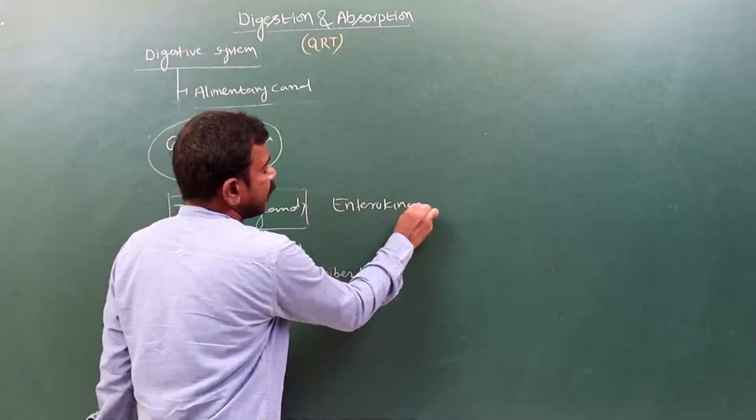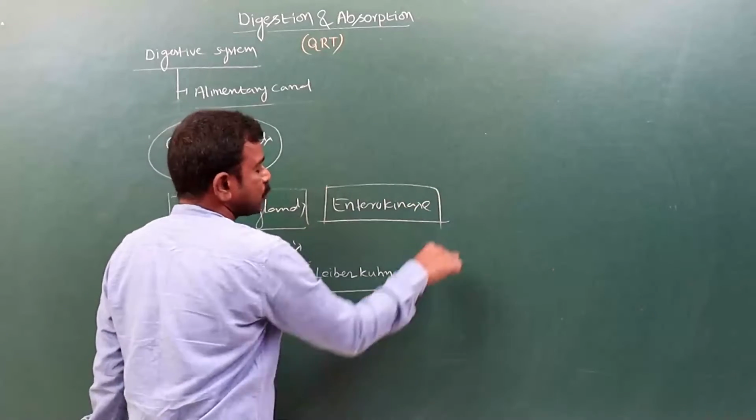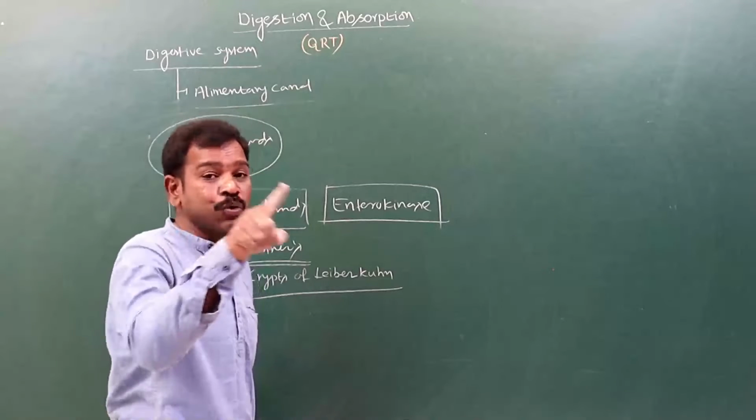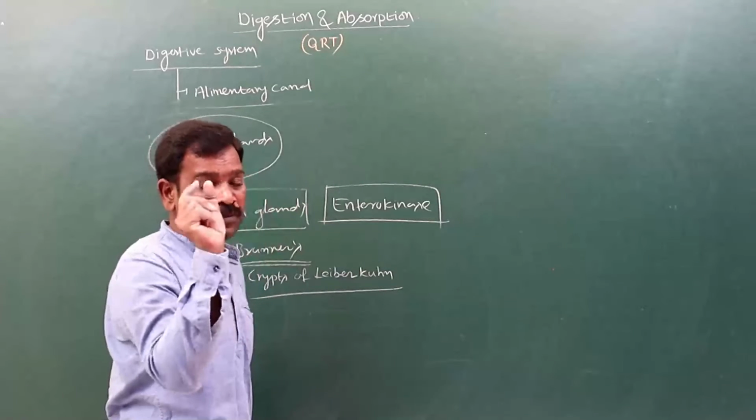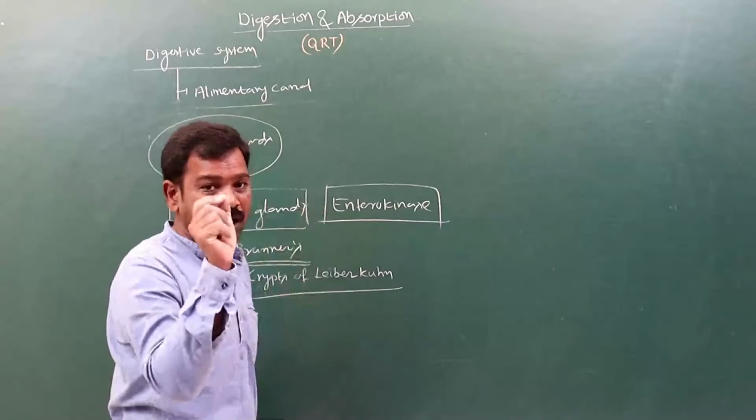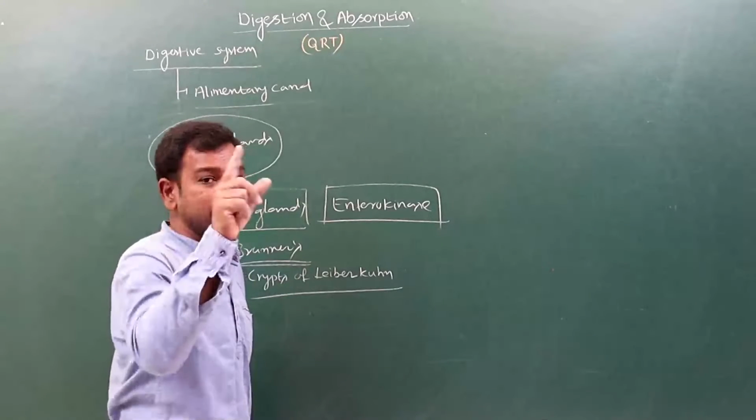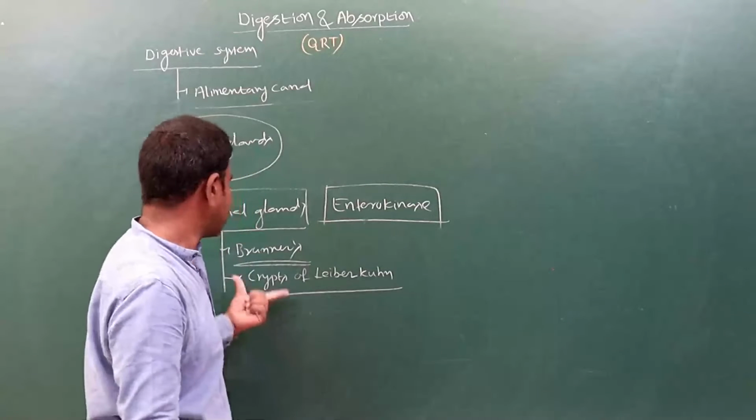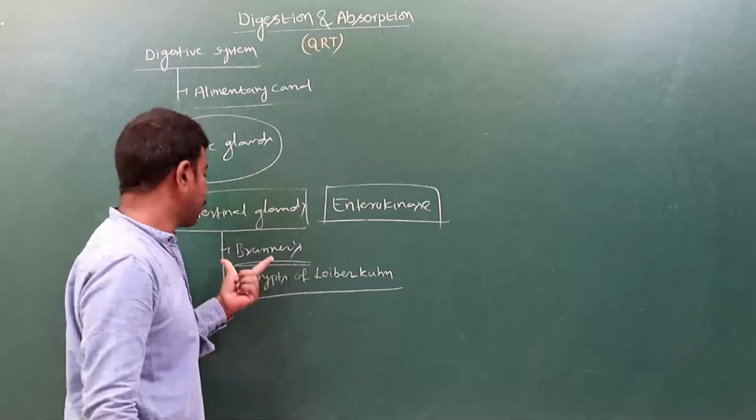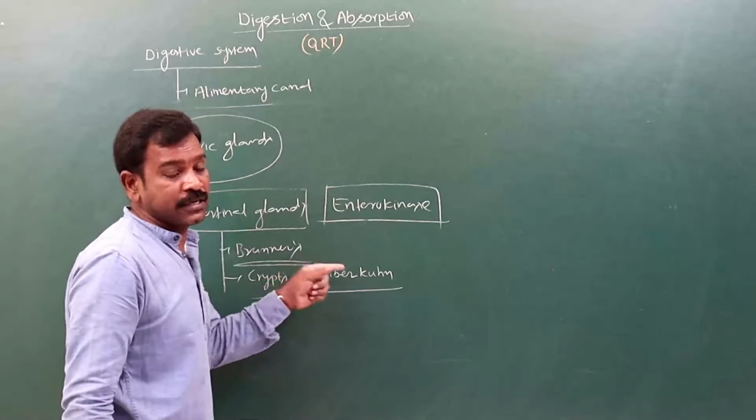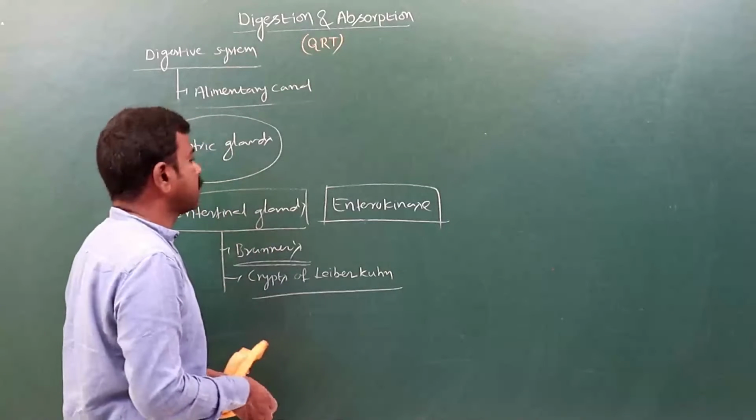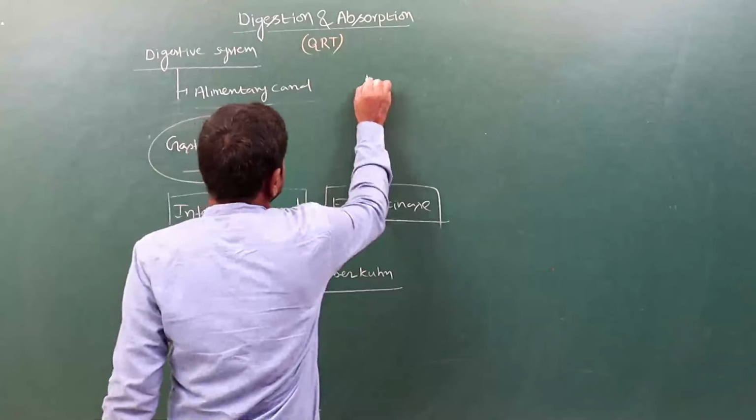Enterokinase is the enzyme activator, which helps in the conversion of trypsinogen into trypsin. Trypsinogen is the proenzyme, trypsin is the active enzyme. Trypsinogen is converted into trypsin by this enterokinase enzyme. Like this, different types of enzymes are present, and intestinal lipase is also present. Got it? And along with this, here see the liver.